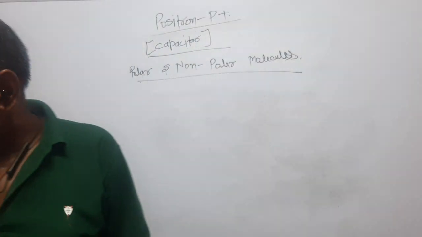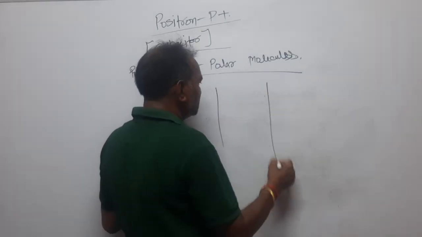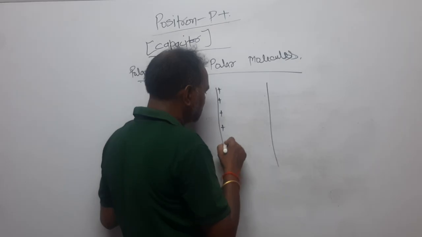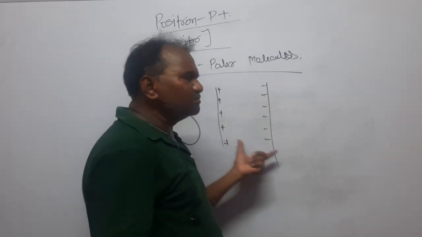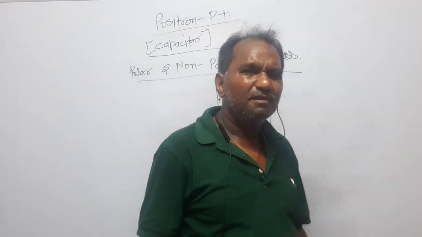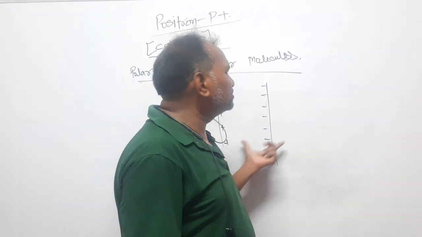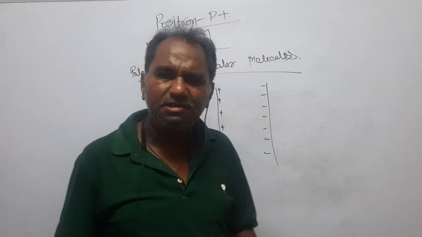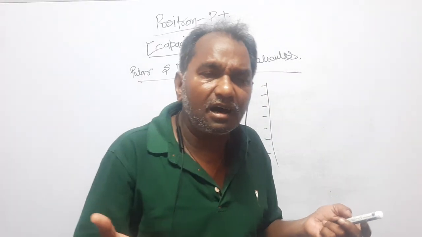Look here. It is a positive plate, right? And this is the negative plate. What does this plate mean? Plate doesn't always mean a capacitor. Plate means you are applying the electric field. I have considered two plates, one positive and the other negative. It means I have applied the electric field.